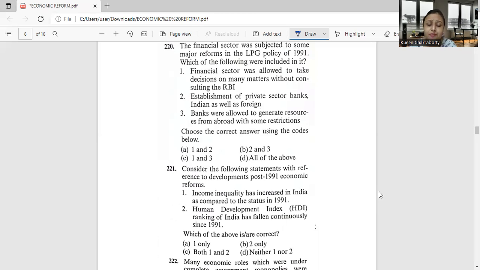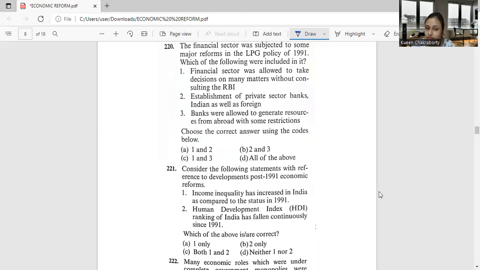So see, earlier all the banks and all other financial institutions were controlled through various norms and regulations of the RBI. The financial sector reforms reduced the role of the RBI from regulator to facilitator of the financial sector. The financial sector was allowed to take decisions on many matters without consulting the RBI.